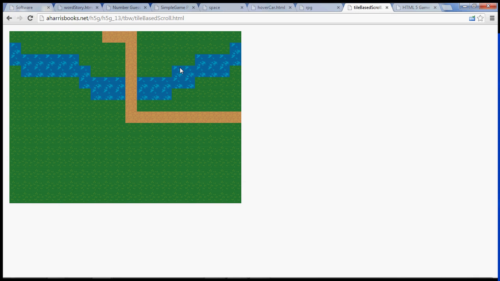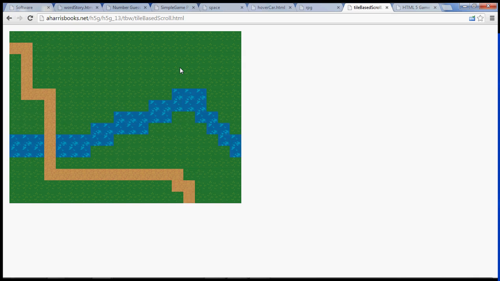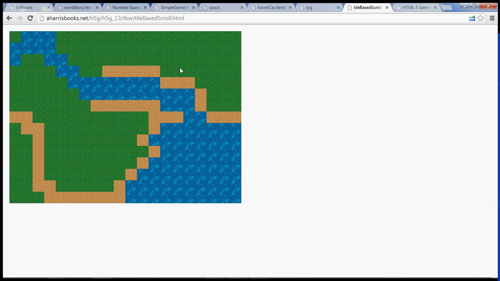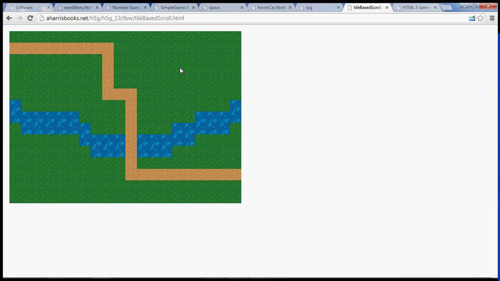We'll learn how to do things like scrolling tile-based worlds, so you can build a large map for some sort of an adventure game and be able to move around in it. We'll learn how to build stuff like tanks with moving turrets. We'll learn how to build all kinds of things. One of my favorite parts of this book is the very last piece where we're going to go over 10 different game starter ideas. So I'll show you how to build various types of games and give you enough so that you can take it the rest of the way.